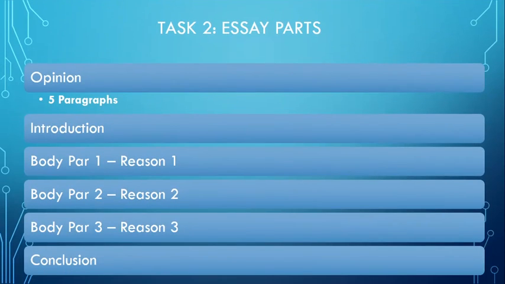So to begin with, let's have a recap on the essay parts of Task 2 of IELTS Writing. For an opinion essay, for example, we have 5 paragraphs: the introduction, 3 body paragraphs, and the conclusion.